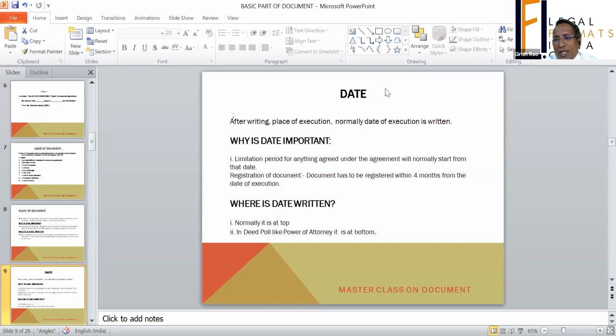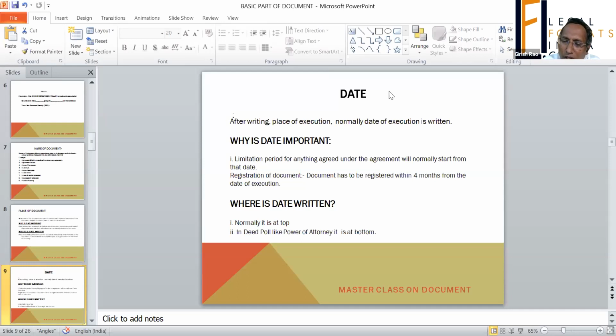But place and date can be at a different place, maybe at the bottom also, like in power of attorney or indemnity bond.